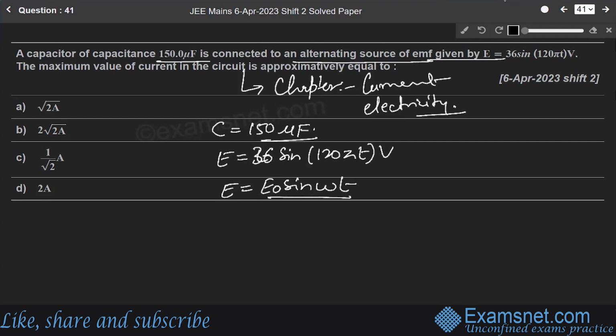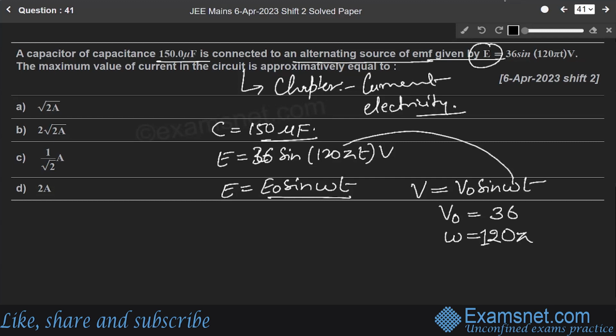Since it is an EMF, we can consider it as voltage, V equals V naught sine omega t. So the maximum value V naught is equal to 36 and omega is equal to 120 pi. How do we find it? By comparing these two equations.